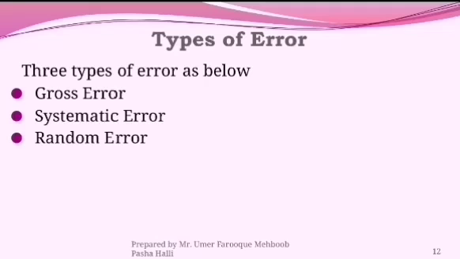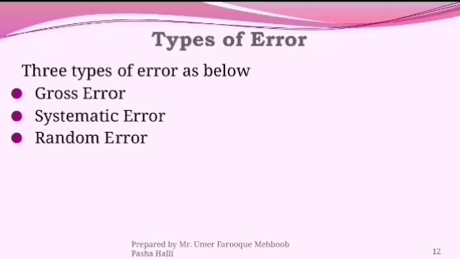Now we are discussing the error. There are three types of error. One, gross error. Second, systematic error. Third, random error. Obviously, if you are discussing the measuring system, there will be error occurring. So this is the basic error which we go through in a measurement.